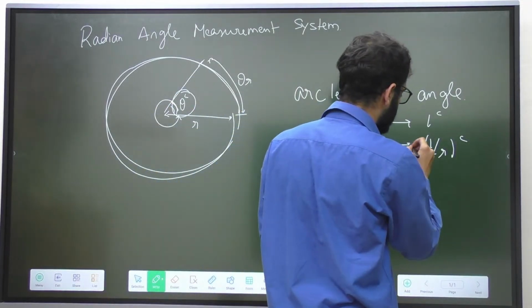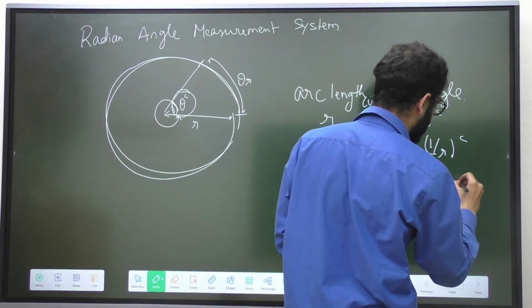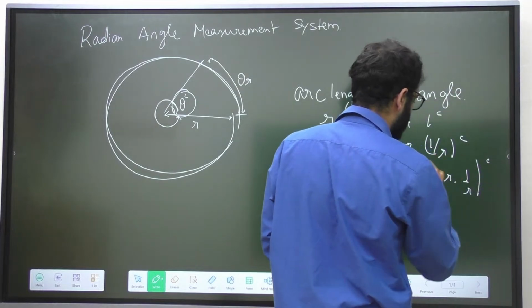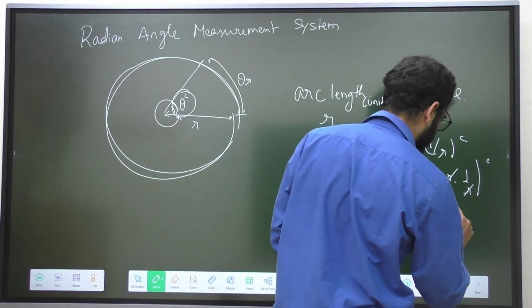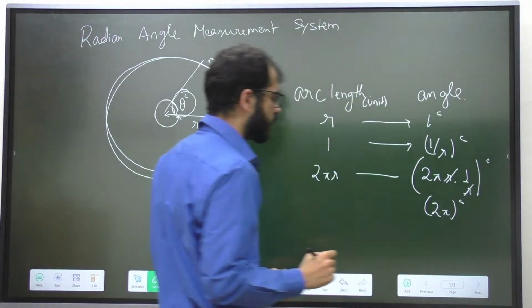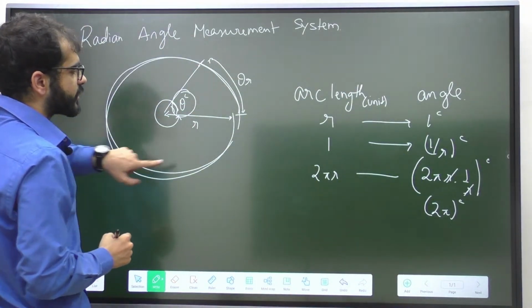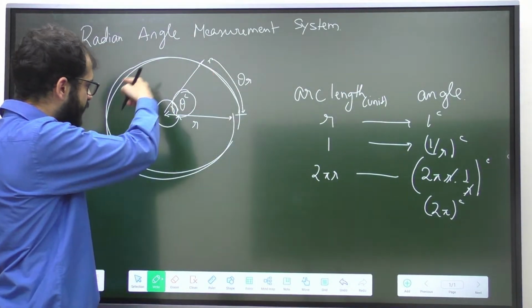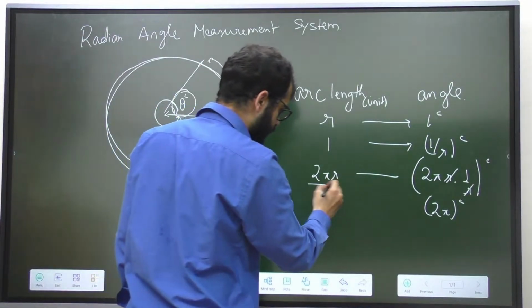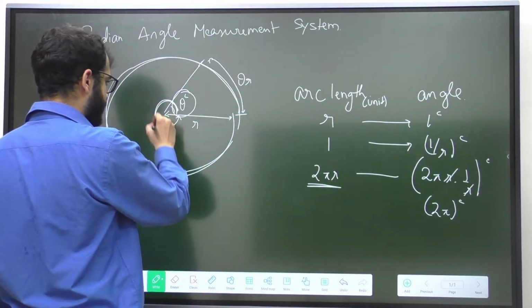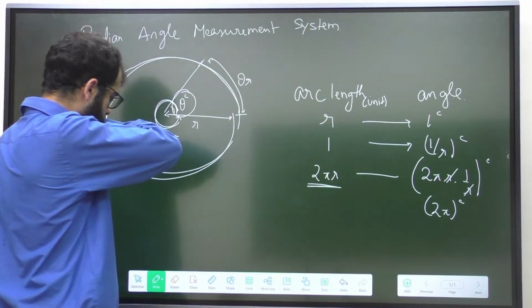So on the RHS also I will have to multiply it. So I will get 2 pi r into 1 upon r radians. r gets cancelled and I will get 2 pi radians. So if the entire circumference is 2 pi r, the angle subtended is 2 pi radians.